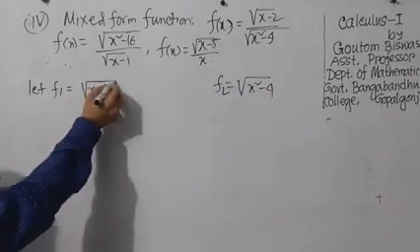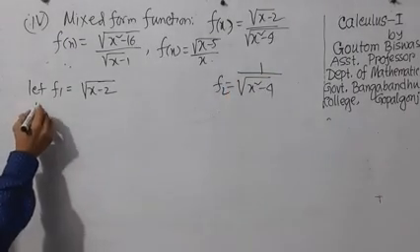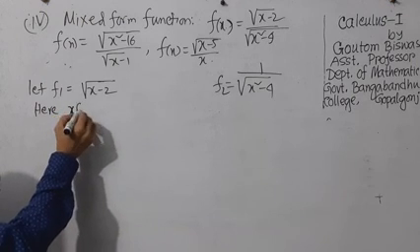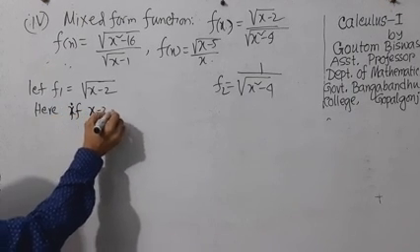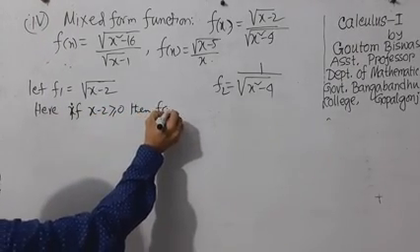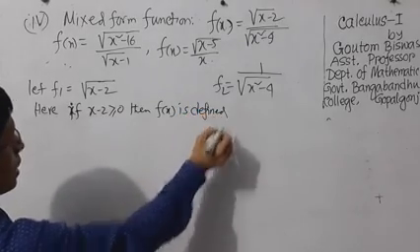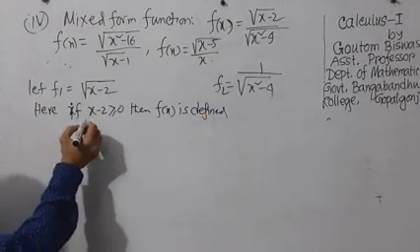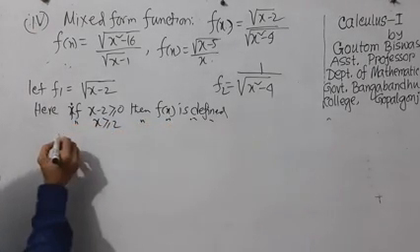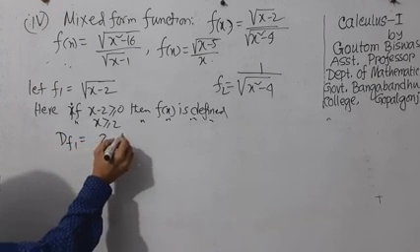Here we have already discussed: if x minus 2 greater than or equal to 0, then f of x is defined. So if x greater than or equal to 2, then f of x is defined. Hence the domain of f1 is 2 to infinity.